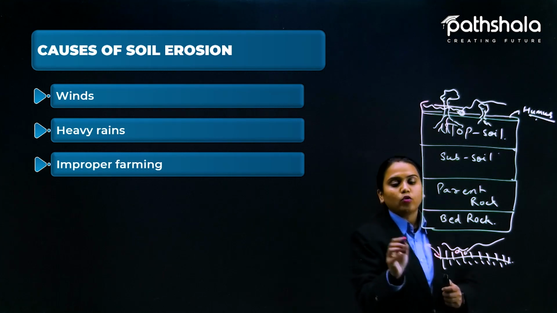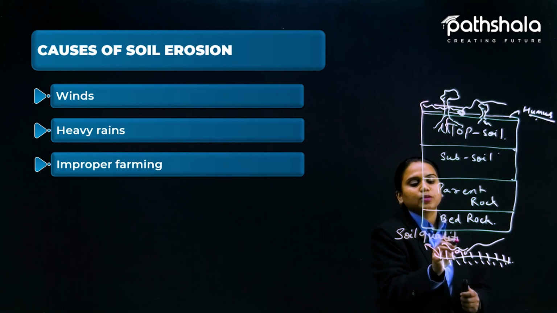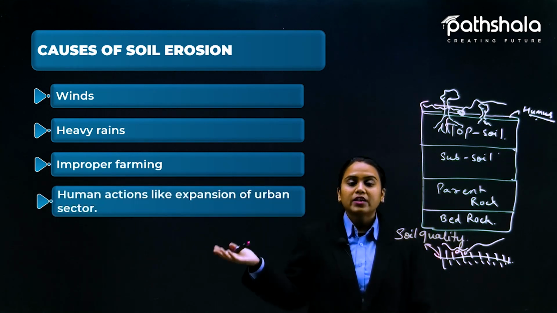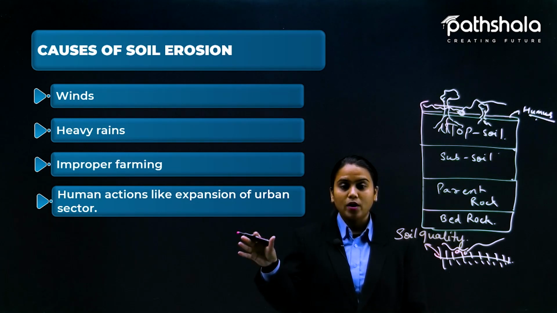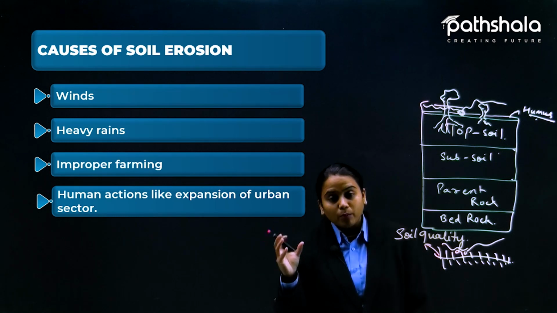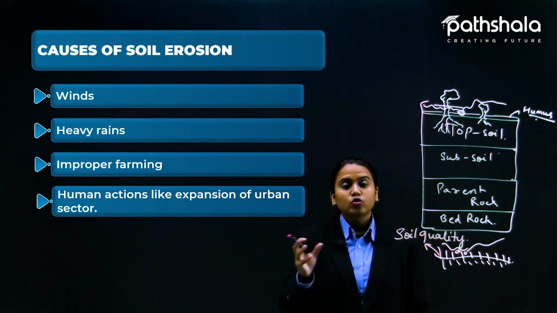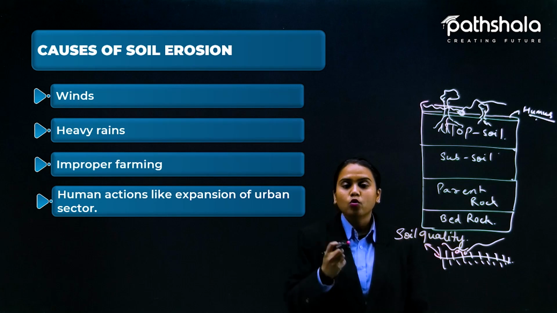So soil quality is degrading in this condition, that is making it bad. Okay, now human actions like expansion of urban sectors. Okay, now what is this? Human population is increasing, and day by day we need a space to live in. So where do we live? Where will we make our home now?